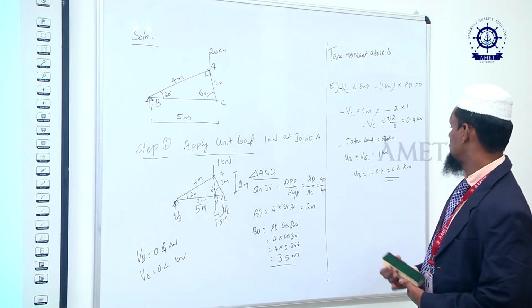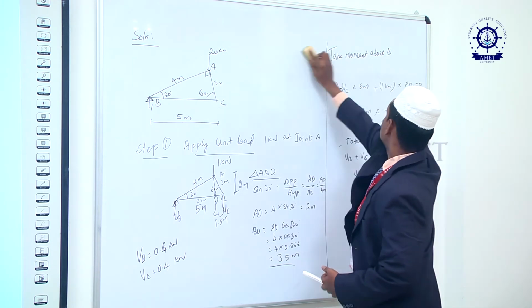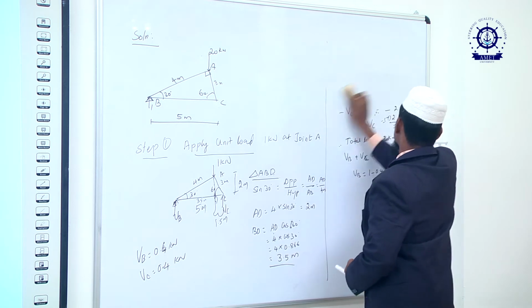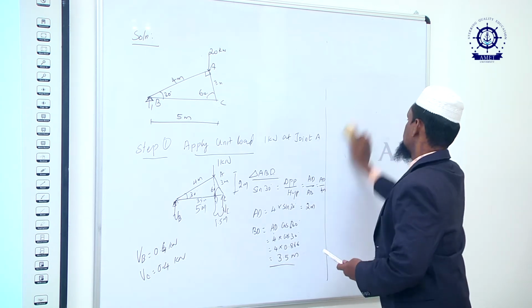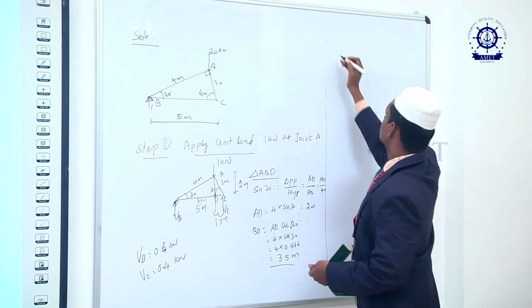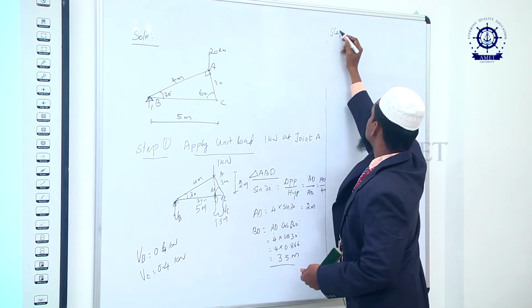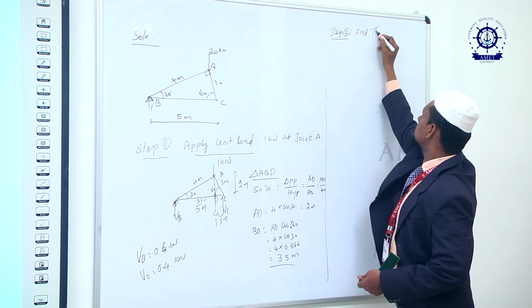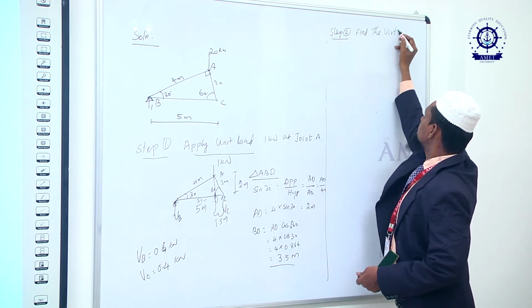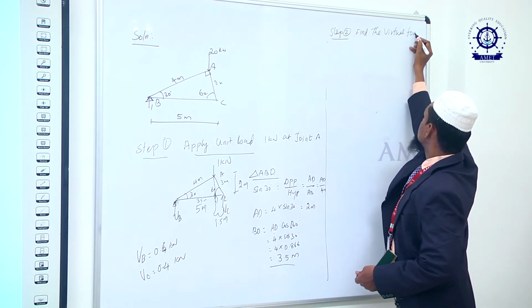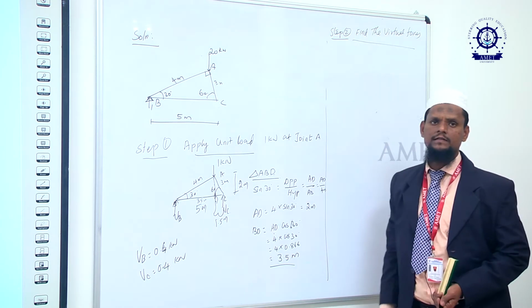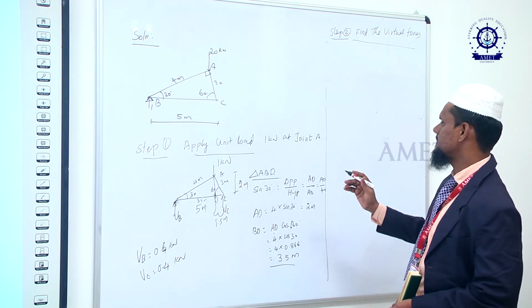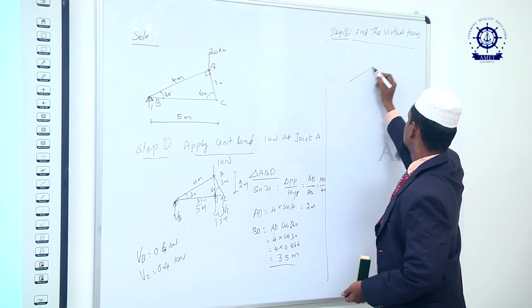Now, we know the reactions at all the points, and also we have to find the virtual forces. Second step, step 2, find the virtual forces in the member. So, I am redrawing that.